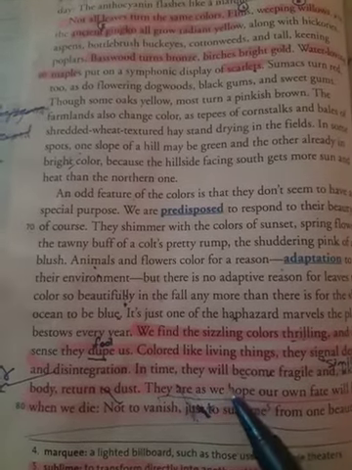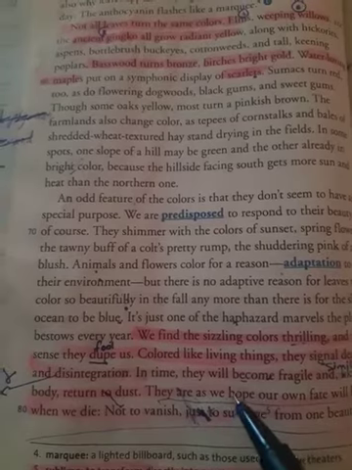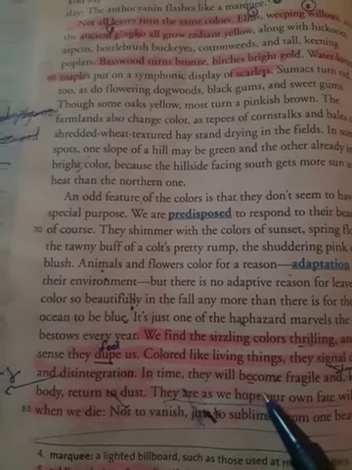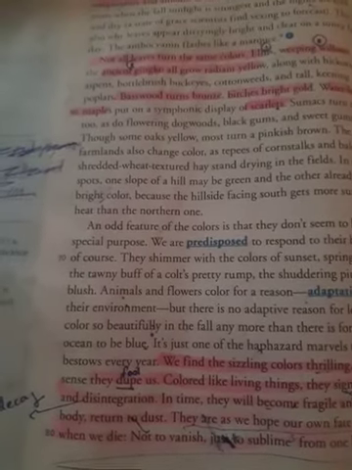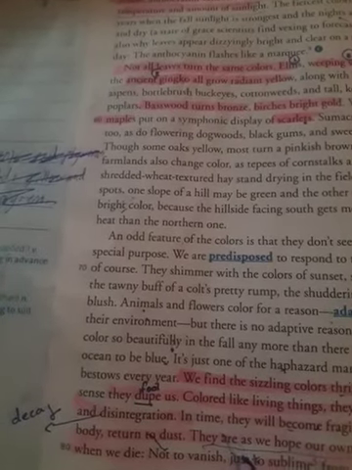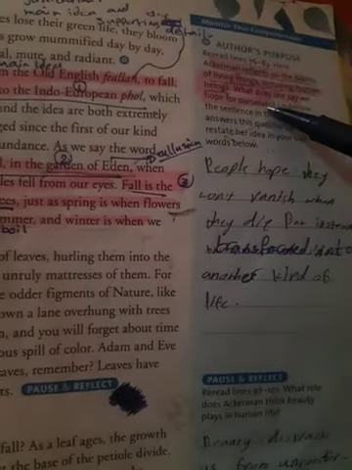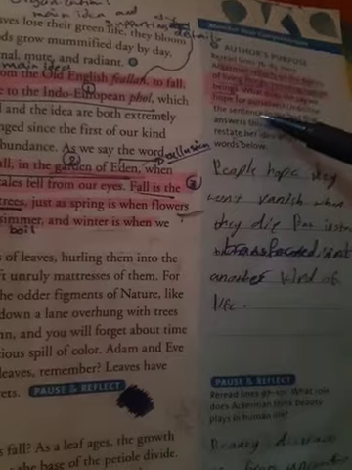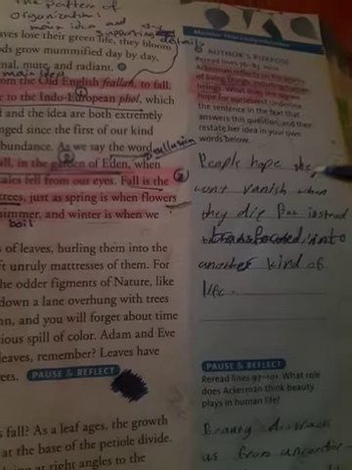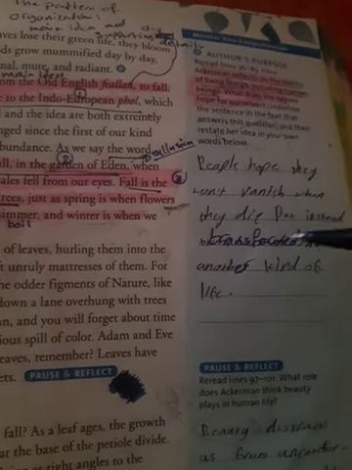These lines mean that people hope they won't vanish when they die, but instead transformed into another kind of life. So all people, like leaves, hope not to vanish, just to live another life, another beautiful life. And this is the answer of this question here. What does she say we hope for ourselves? People hope they won't vanish when they die, but instead transformed into another kind of life.